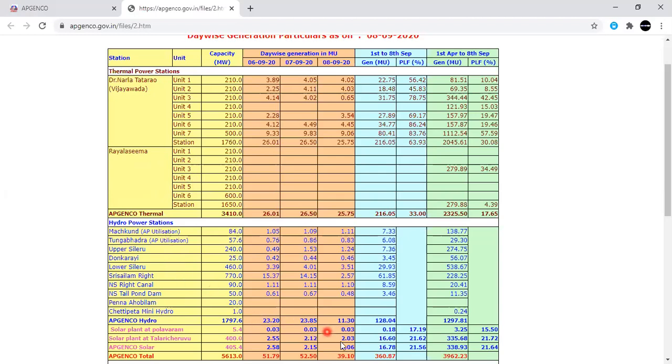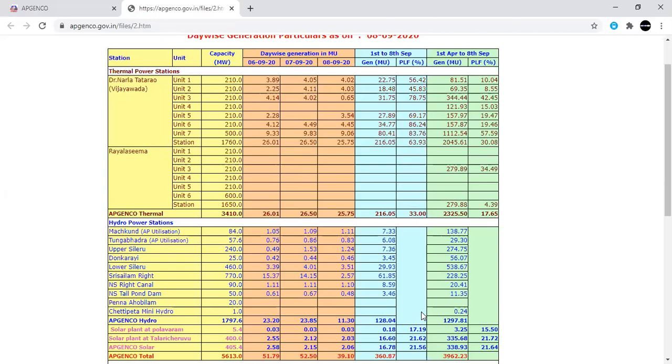But we need to meet our demand. So in those conditions, we are going to operate these units. So this is the meaning of optimal scheduling of thermal and hydroelectric power plants in order to minimize our fuel cost. When we minimize fuel cost, we can minimize the generation cost. When we can minimize generation cost, then automatically we can minimize the cost at consumer levels. So this is the meaning of optimal scheduling of thermal and hydro power plants.